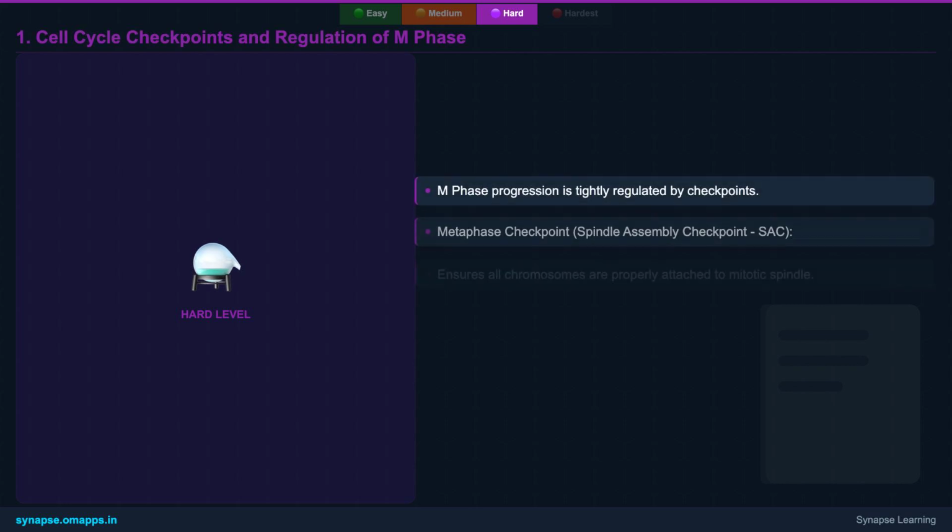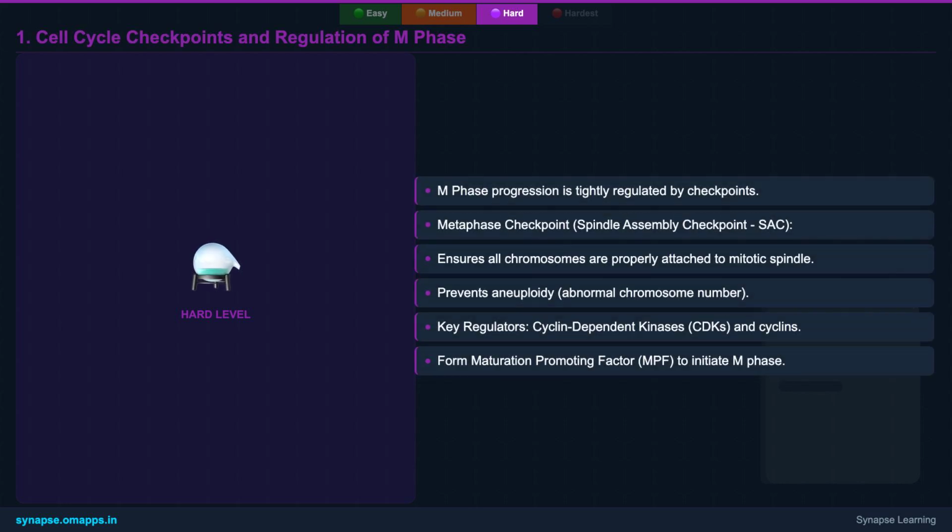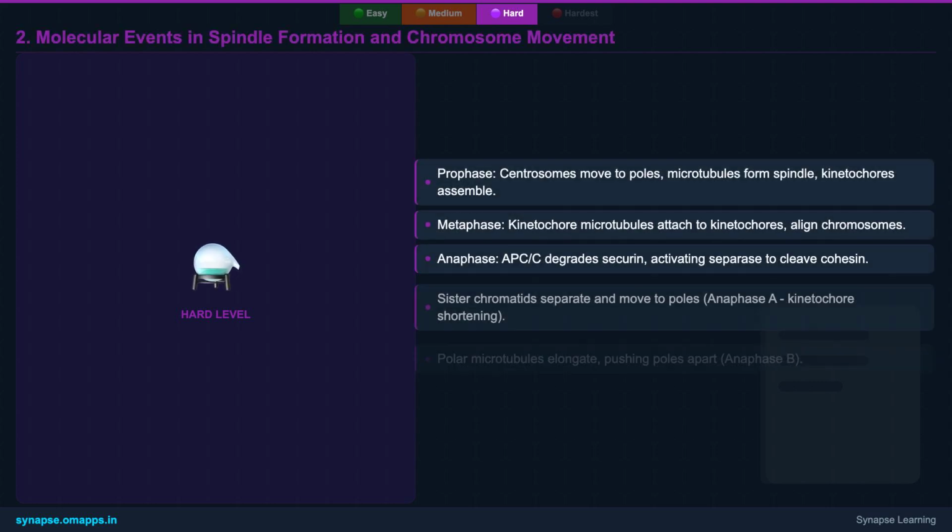The M phase isn't just a series of events, it's a tightly regulated process with critical checkpoints. The metaphase checkpoint, for instance, ensures every chromosome is perfectly attached to the spindle before anaphase begins, preventing errors in chromosome distribution. Key players like cyclin-dependent kinases, or CDKs, and cyclins act as molecular switches, driving the cell through these stages. Any misstep here can have serious consequences, even contributing to diseases like cancer. Let's delve into the molecular dance.